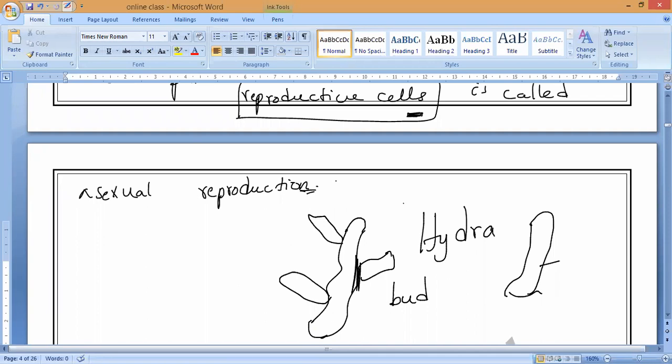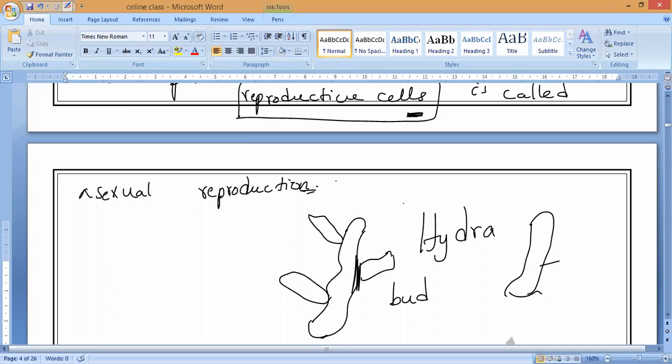That is asexual reproduction. Some part of the parent separates off and grows into a new organism. In asexual reproduction, only one parent is needed to produce new organisms. Is the involvement of two parents required here? No, because it is from a single parent; there is no male and female in asexual reproduction, only a common parent.